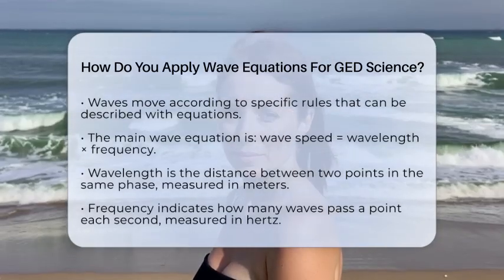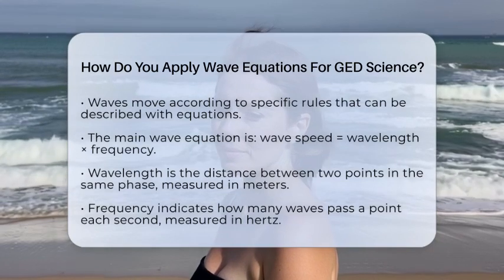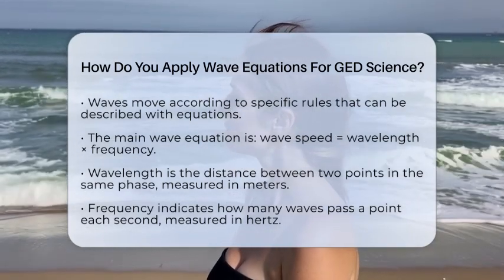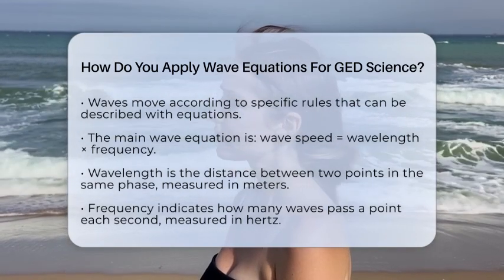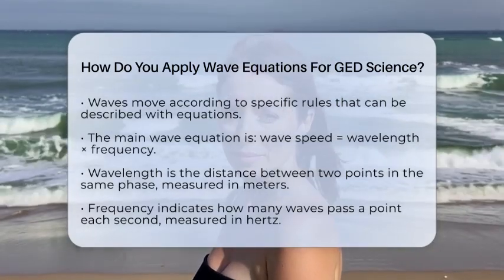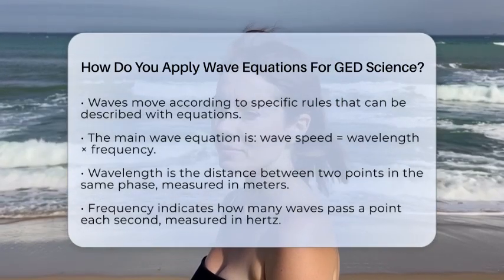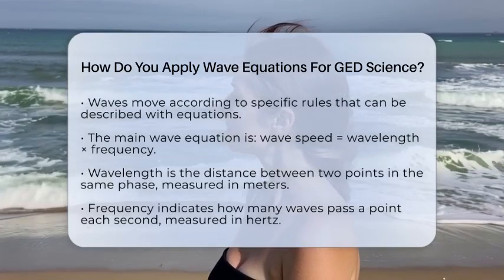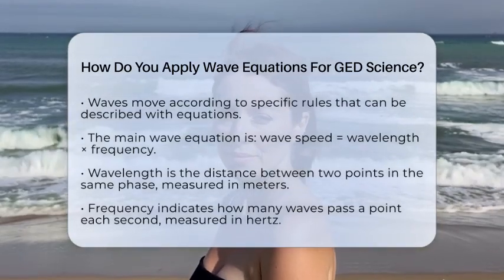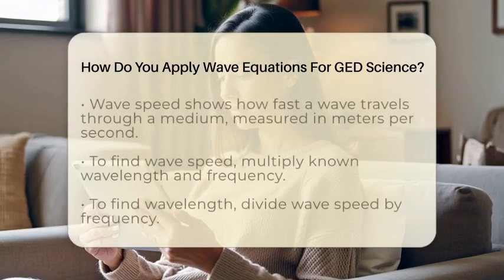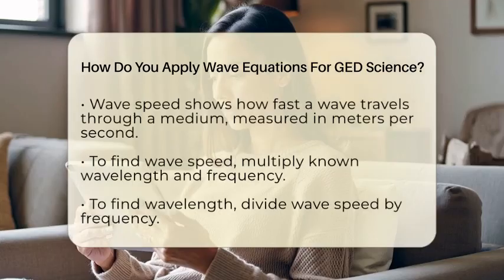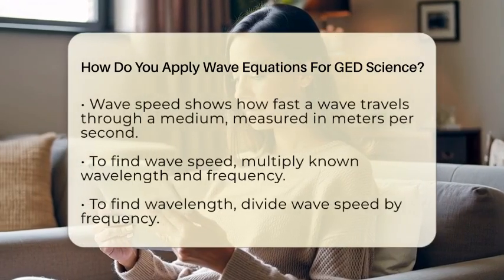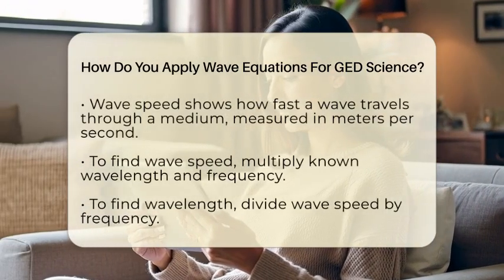The main equation you need to know is wave speed equals wavelength times frequency. That is, wave speed equals wavelength multiplied by frequency. Wavelength is the distance between 2 points in a wave that are in the same phase, like crest to crest or trough to trough. It is measured in meters. Frequency is how many waves pass a point in 1 second, measured in hertz. Wave speed is how fast the wave moves through a medium, measured in meters per second.